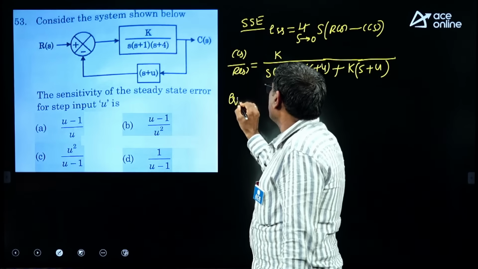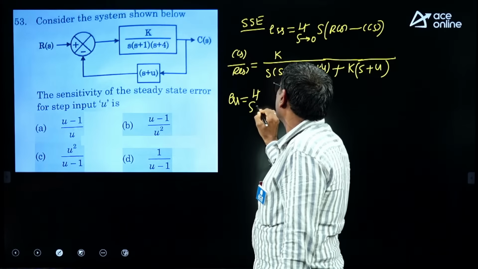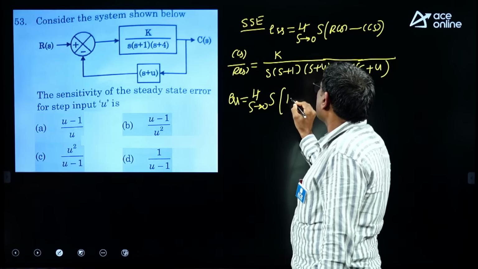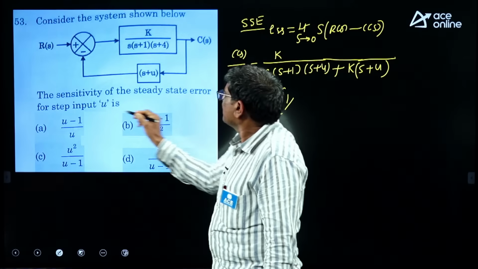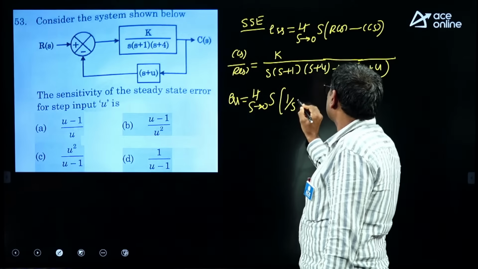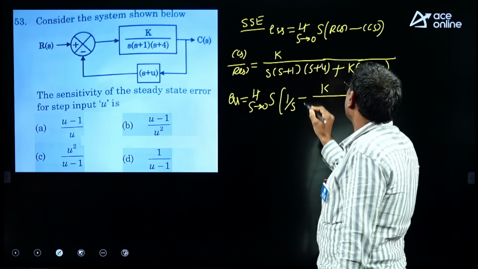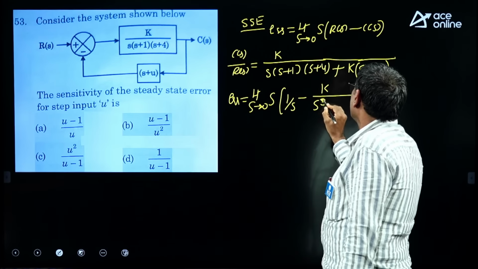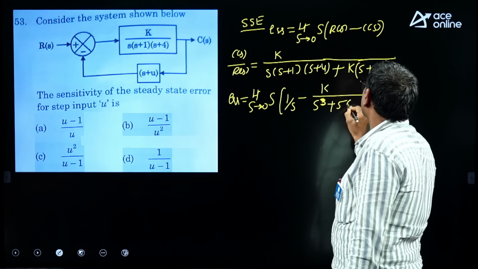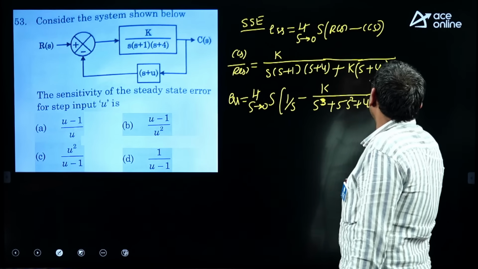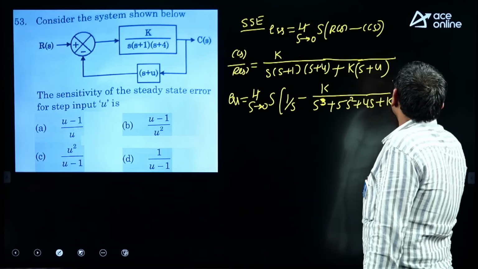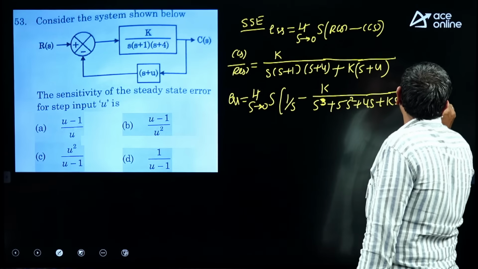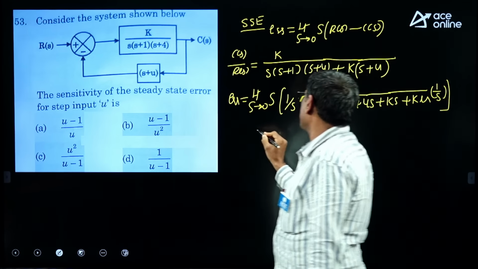Substitute here, ESS equal to limit S tends to 0, S into R of S. What is R of S given here? Step input, 1 by S. Minus K divided by S into, expand this, S cube plus 5S square plus 4S plus KS plus KU, into 1 by S. Take 1 by S common.